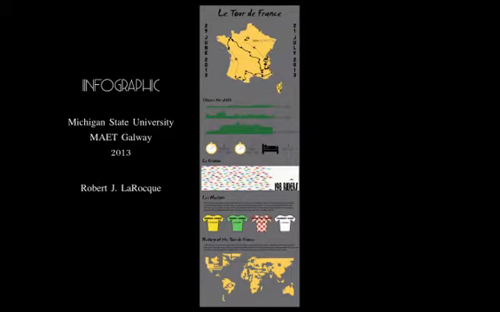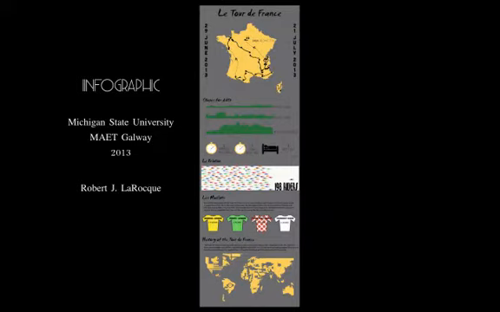I tried to use graphics that were simple, but could draw the reader's attention and explain the information as succinctly as possible. Initially, for me, it was difficult to decide which information was necessary to share, because there is so much information on the race itself. After a few days of thinking it through, I decided that my focus should be the main highlights for this year's race, such as information about the dates, the routes, the stages, number of riders, the jerseys, and prizes, along with a brief tidbit in the history.